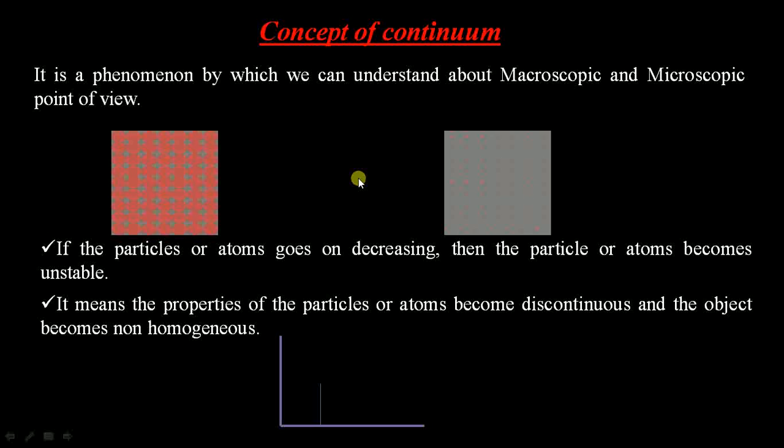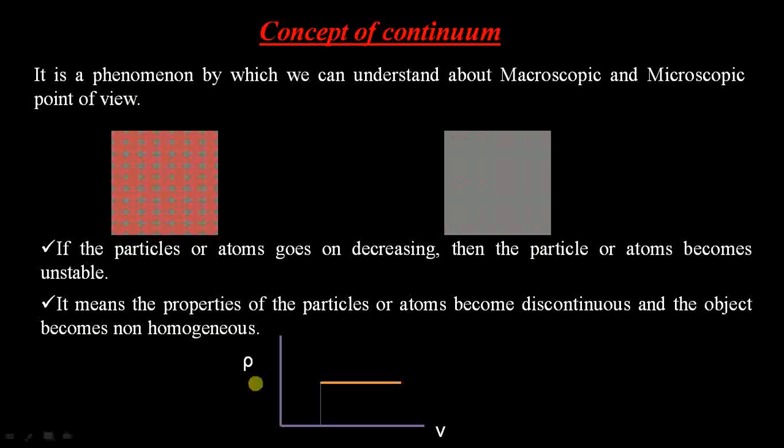If you take a graph between density and volume, up to a particular limit, when the volume is decreasing, the density, which is a property of the object, varies continuously in a linear direction up to a particular level. When it exceeds that level, that means the size is decreasing as small as possible.